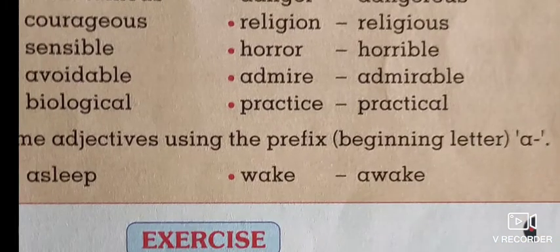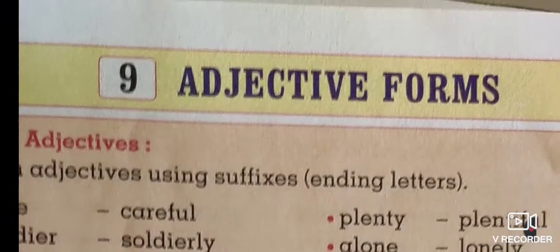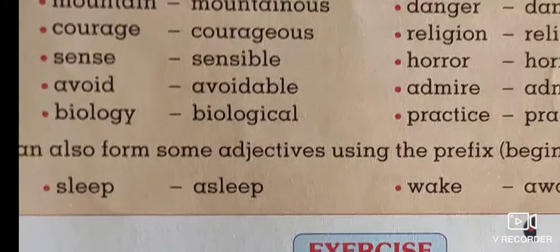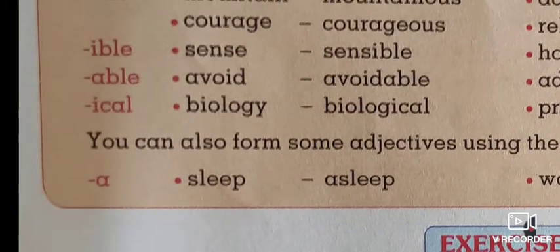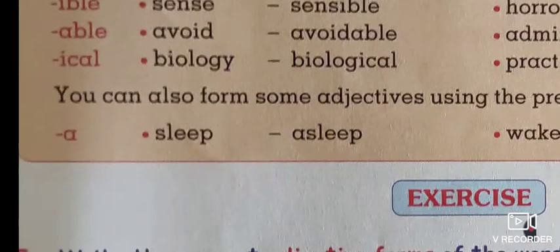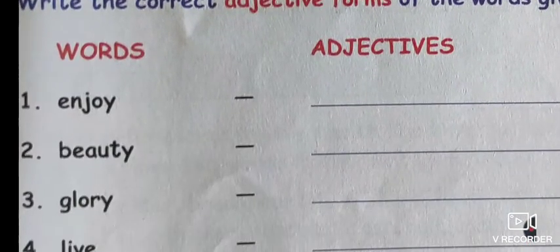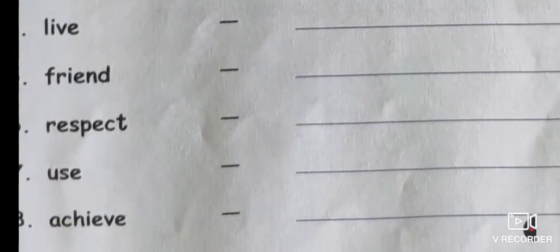These are some words which belong to the adjective category, which give information about the noun. So these are the forms of words that you have to make into adjective forms.